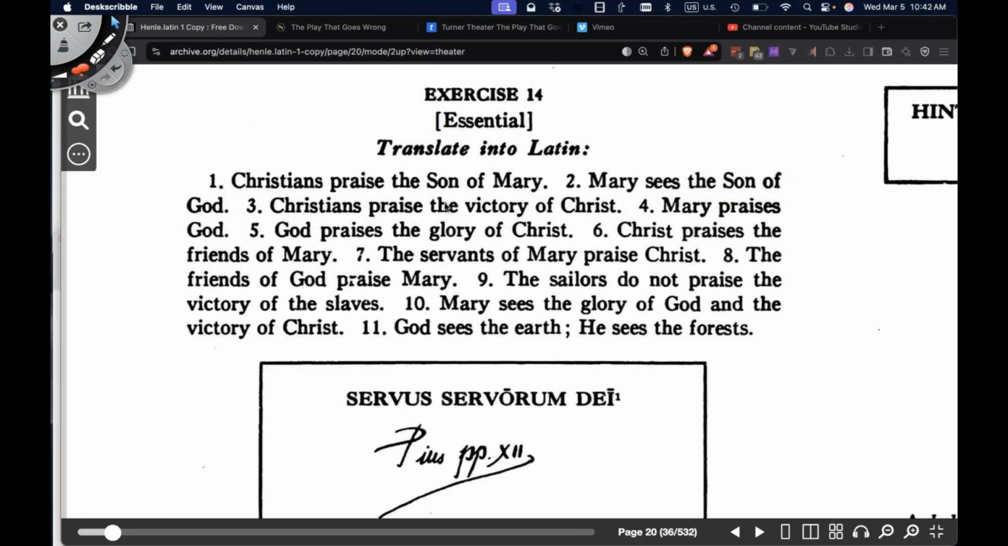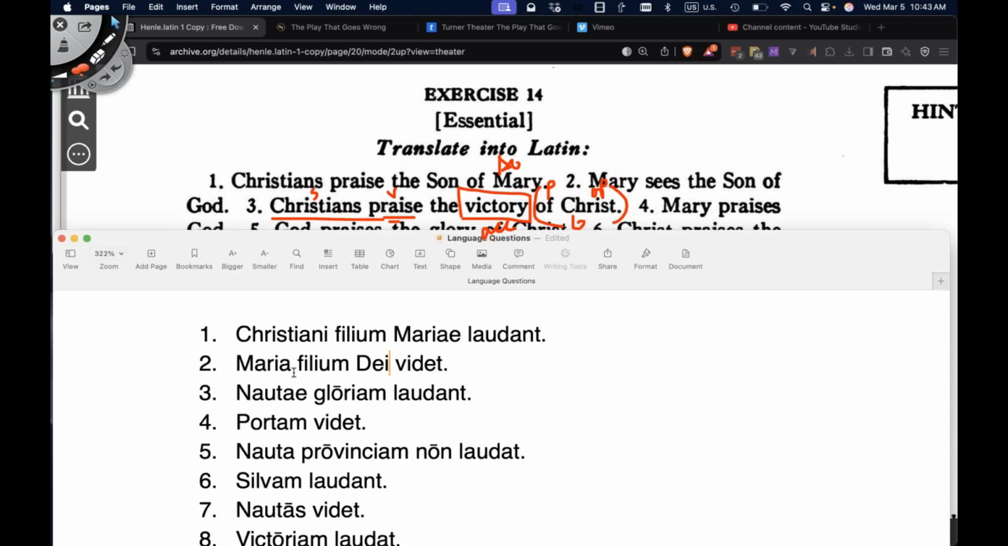Sentence 3, Christians praise the victory of Christ. Christians, subject of the sentence. What are they doing? They're praising, verb. What are they praising? They're praising the victory, direct object, accusative case. And they're praising the victory of, preposition, of whom, Christ, object of the preposition. The victory of Christ, prepositional phrase, genitive case. Okay, so we already have Christiani here, we'll move that down. We already have they praise, we'll move that down.